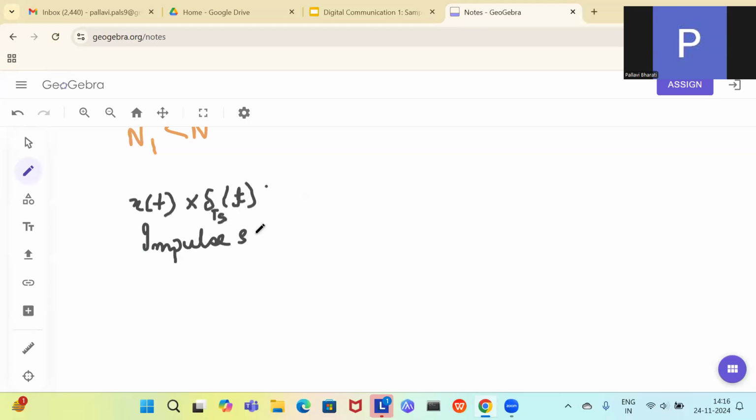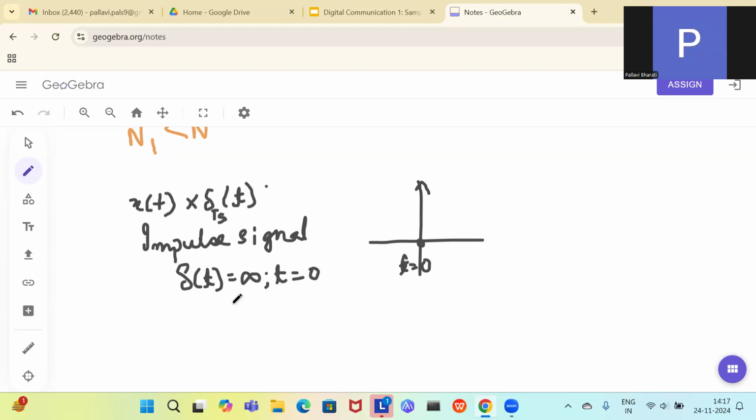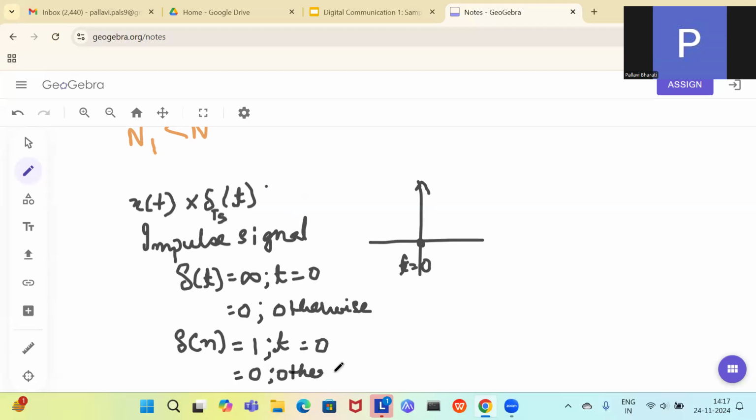In the time domain, the impulse signal has infinite value at t equals 0 and 0 value otherwise. We denote this impulse signal as delta(t). Delta(t) is infinite at t equals 0 and equal to 0 at all other points. In the discrete domain, delta[n] is equal to 1 at n equals 0 and 0 otherwise. So this is the definition of the impulse signal in the discrete time and continuous time domains.